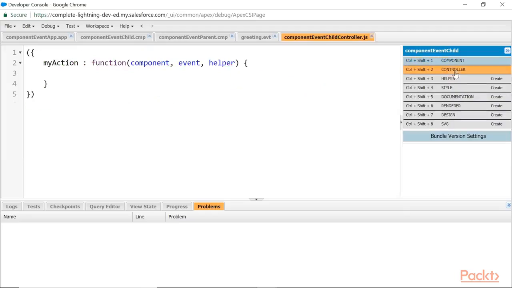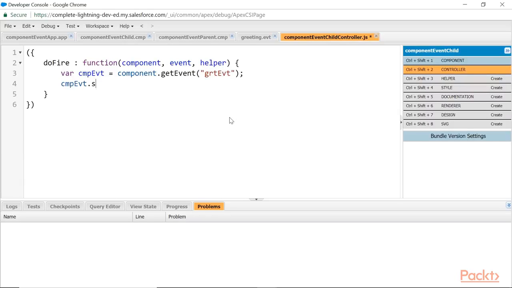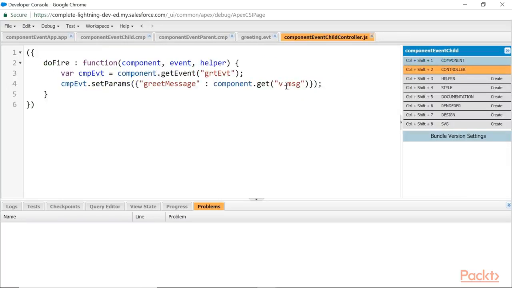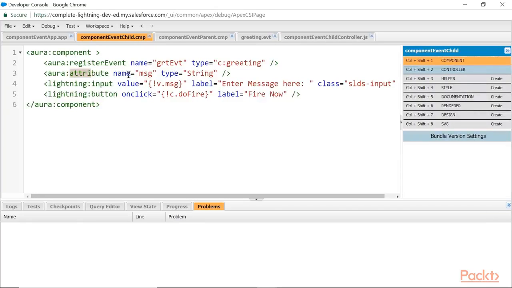Good. Come to the controller, doFire. So here, what is the user defined name you have given? GRTEVT. Set parameter or parameters. Okay. So whoever enters here, let it be stored here. e.msg, and I am fetching it and setting it as a parameter to my event. What do I have to say? I have to say fire it. Fire method. Say. Okay.